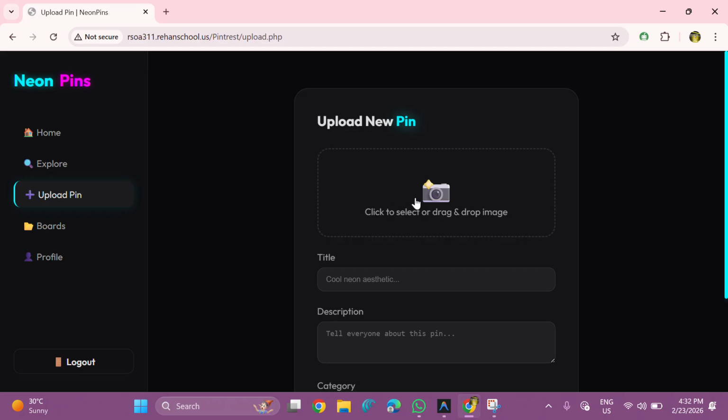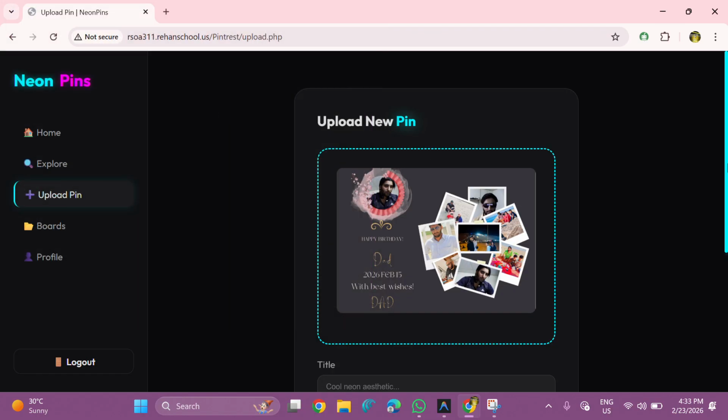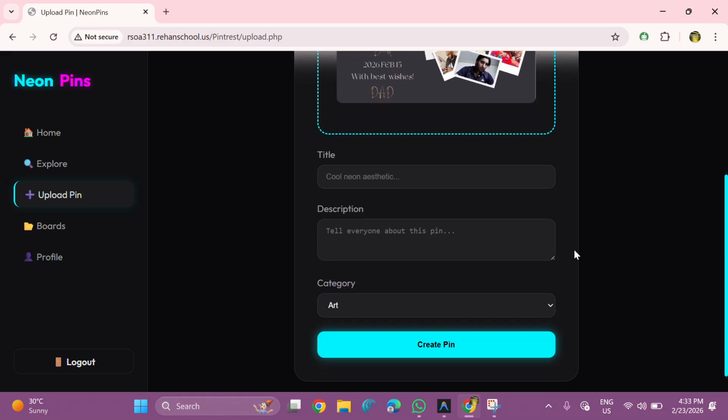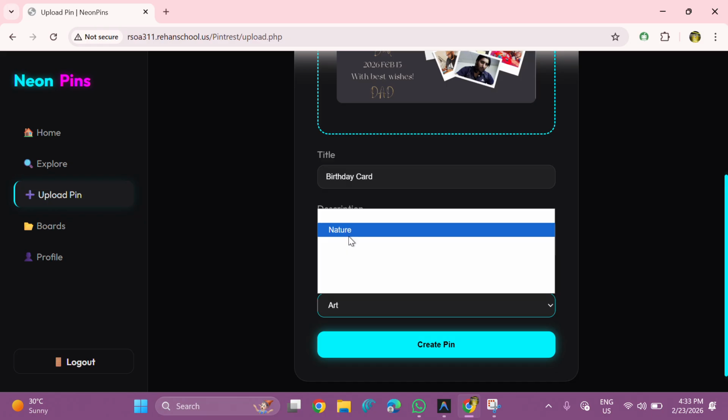Select, or drag and drop a file. It's showing, and I choose this, and then I choose any. I choose birthday card because it's a birthday card, and I write a description, and then I select a category.